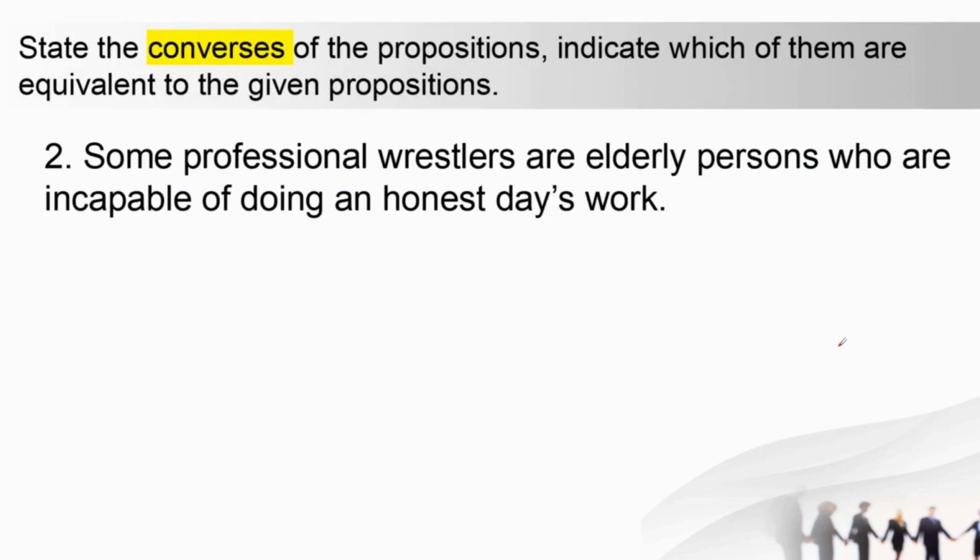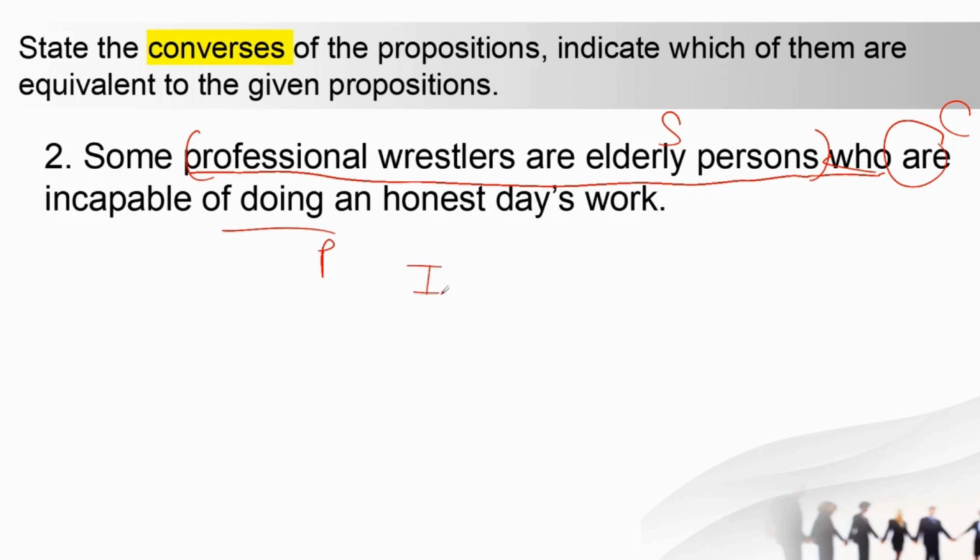Now let's see the second case. In the second case we have some, meaning I proposition or O proposition. Some professional wrestlers are elderly people who are incapable of doing an honest day's work. Again you will see that you have the subject term, copula, and the predicate term, and this is an I proposition. So I proposition means some S is P. So what will be the conversion of some S is P?